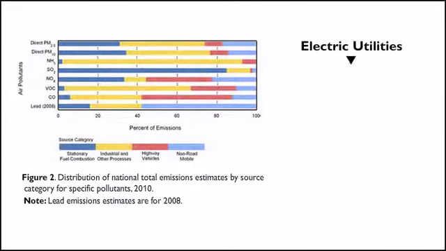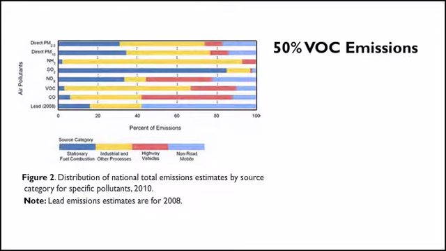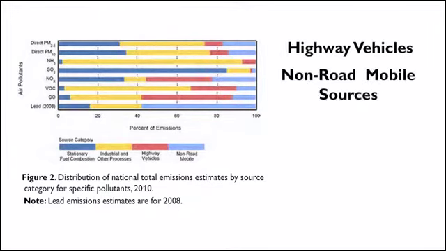Electric utilities contribute over 60% of national SO2 emissions. Agricultural operations, included in the Other Processes category, contribute over 80% of national NH3 emissions. Almost 50% of the national VOC emissions originate from solvent use, included in the Other Processes category. Highway vehicles and non-road mobile sources together contribute approximately 60% of national carbon monoxide emissions.